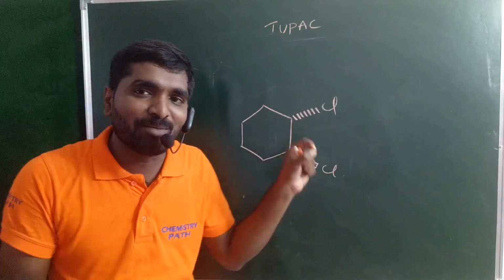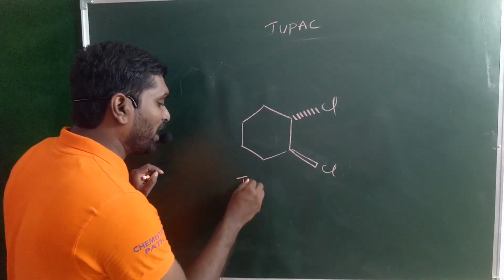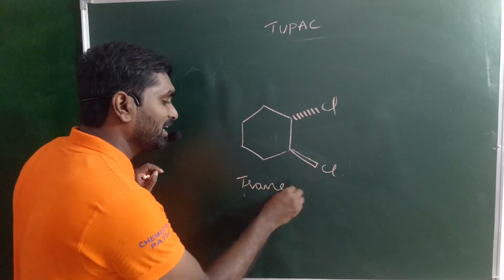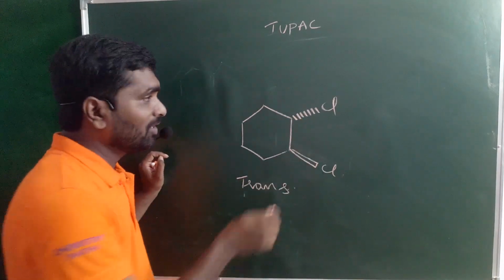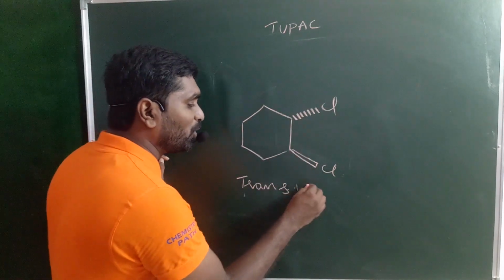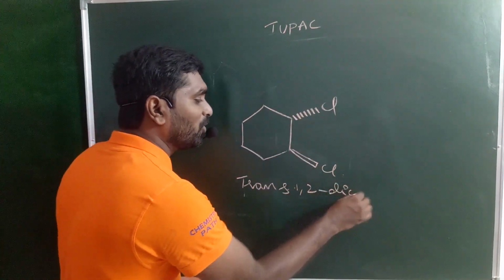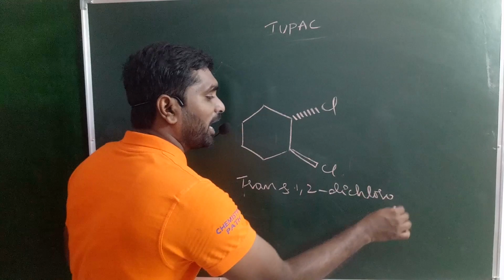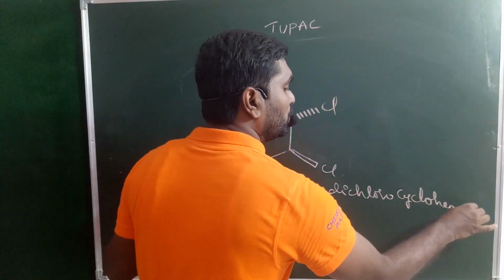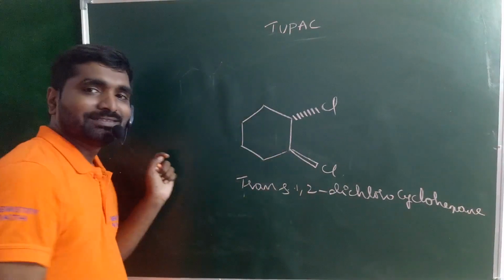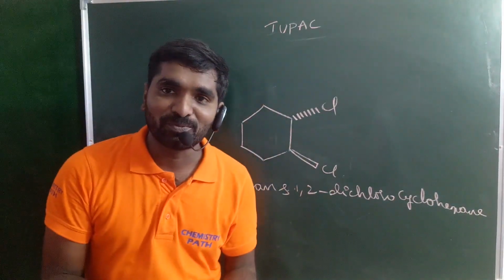Then that means both are trans to each other. The name of this compound is, first you should write trans. Why? Because both are opposite to each other. Trans-1,2-dichlorocyclohexane. This is the correct name for this compound.